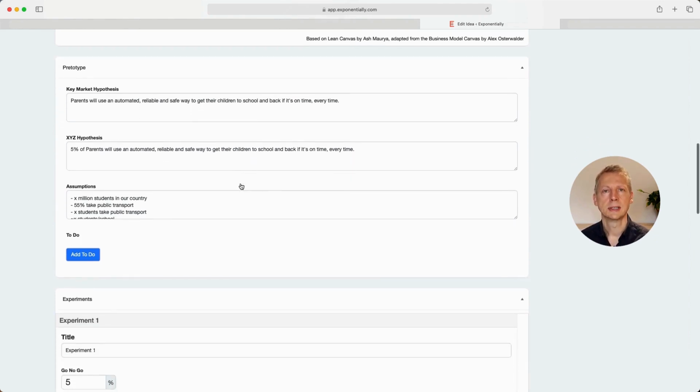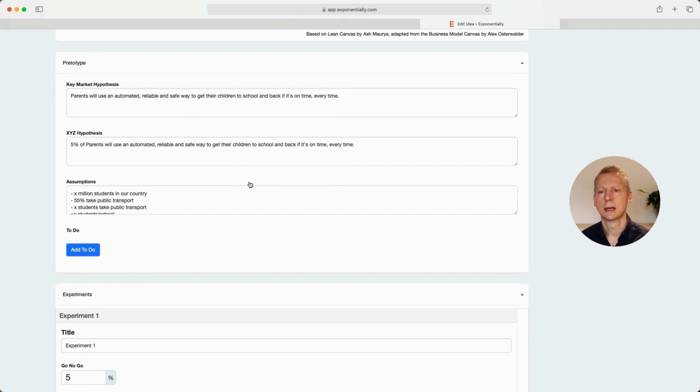Then with the XYZ hypothesis, we said in this case, 5% of parents will use an automated, reliable and safe way to get their children to school and back if it's on time, every time. Why 5%? Well, what we're trying to do here is find a number that's a reasonable threshold that if we pass it, it makes sense to pursue this idea, but not so high that we fail unnecessarily.